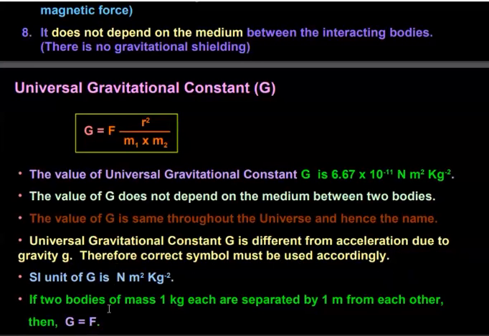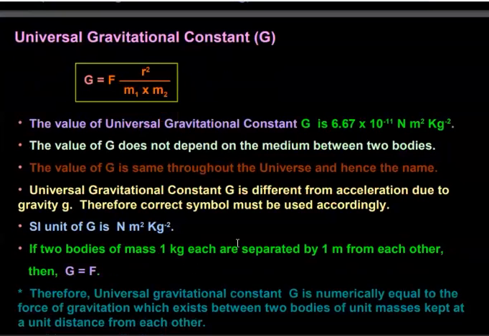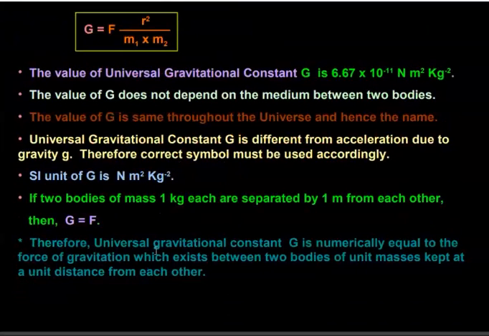The SI unit of the universal gravitational constant, capital G, is Newton meter square per kg square. On the other hand, the SI unit of small g is meter per second square, because small g represents acceleration due to gravity.